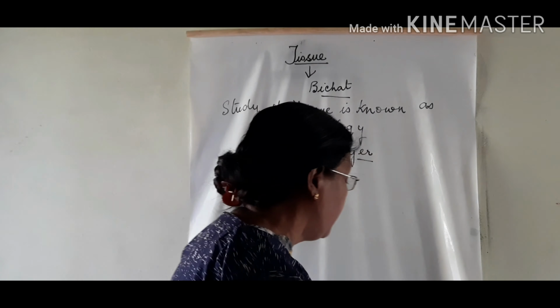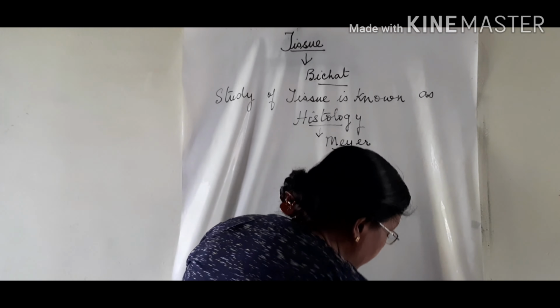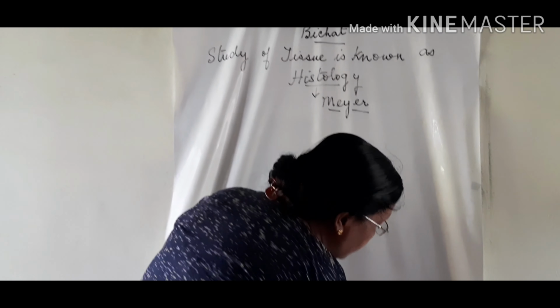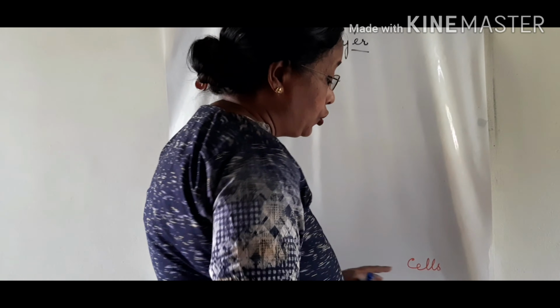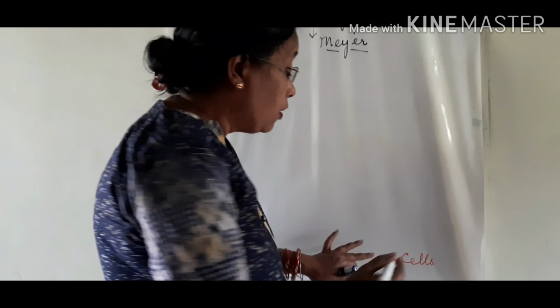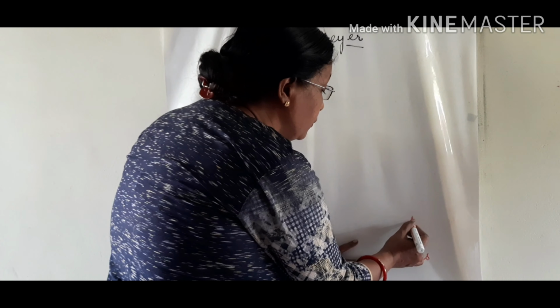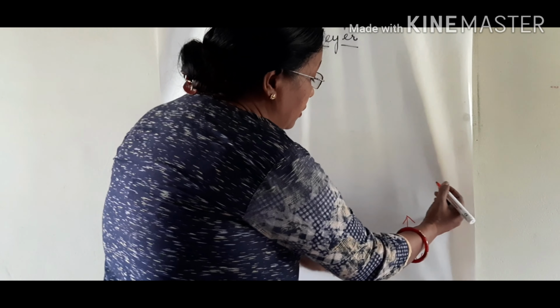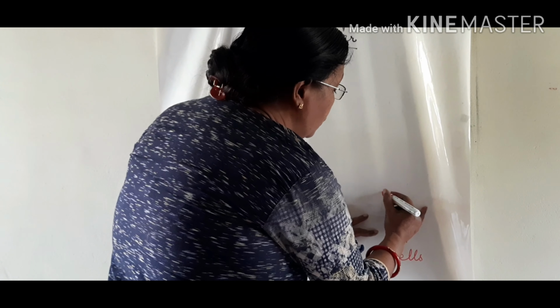Now let us see the hierarchy of cells. Many cells join together to form tissue. That means many cells giving rise to tissue.